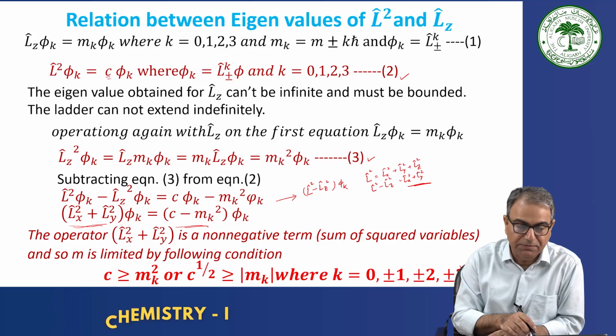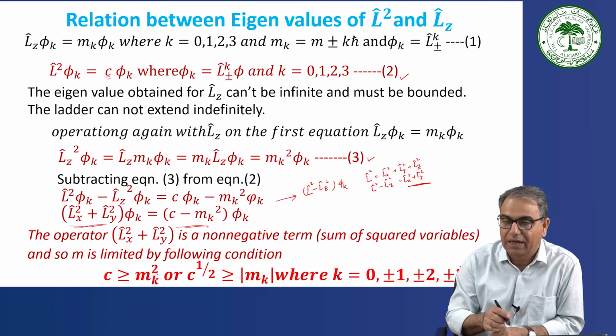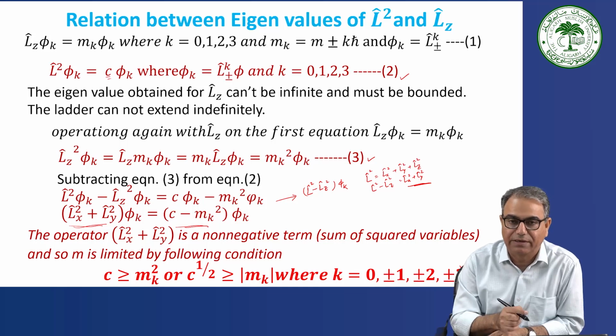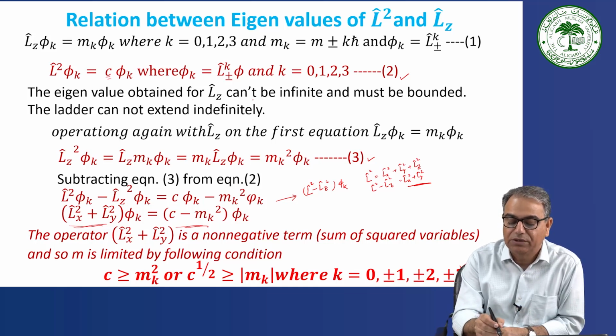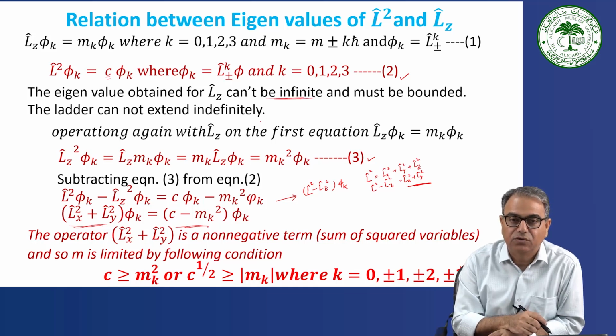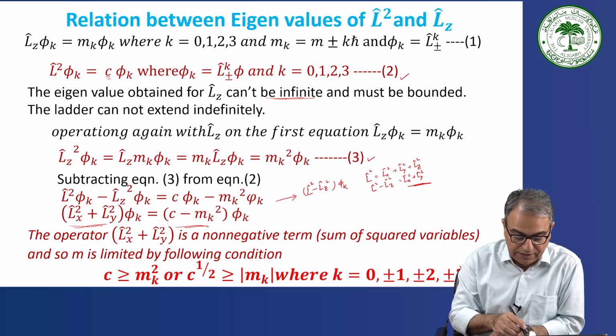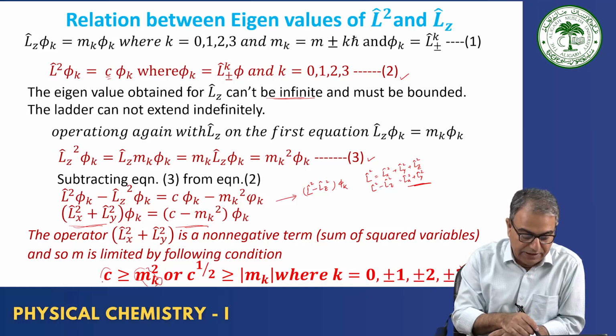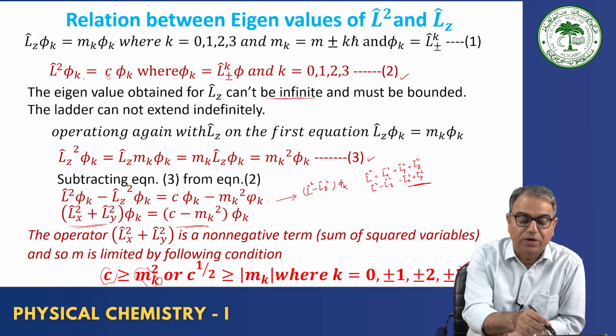It must be less than C. And if k is limited, then the number of times you can operate on a particular eigenvalue equation is limited, and so Lz can't be infinite, it becomes finite. So, that is the relationship between the eigenvalues of L square and Lz. mk is the eigenvalue of Lz and C is the eigenvalue of L square.